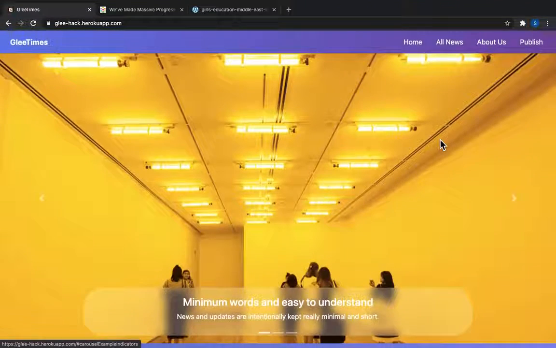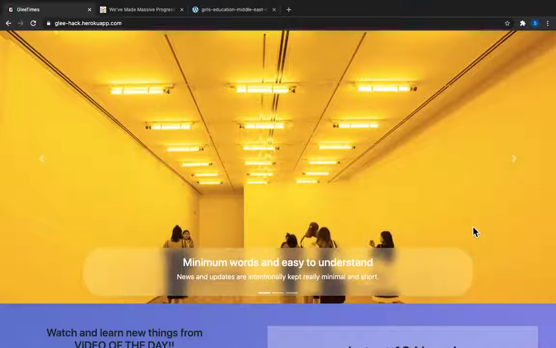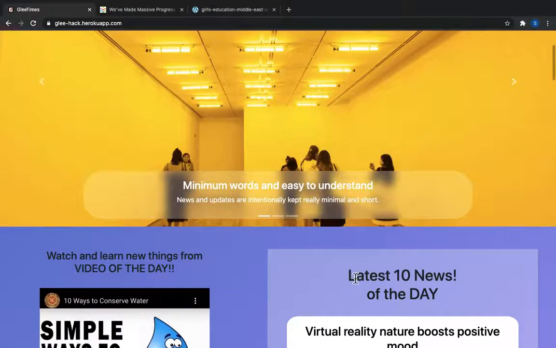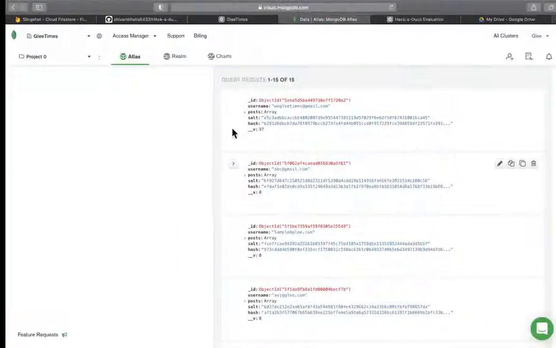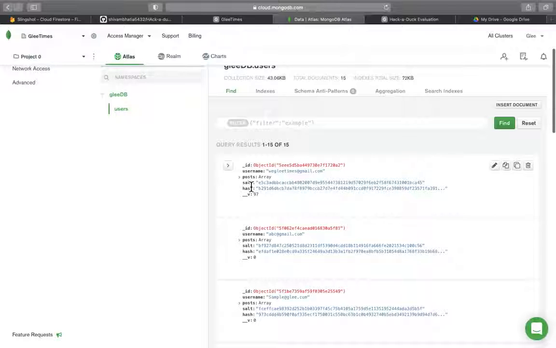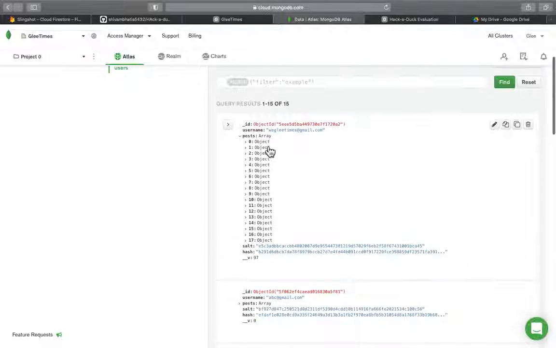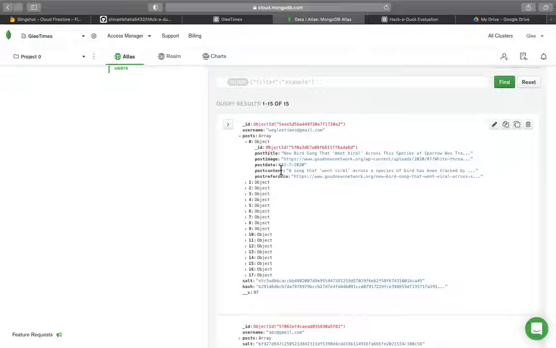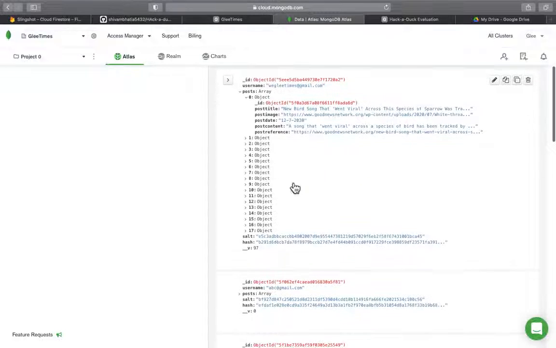The technology that we used to build this website is MongoDB, Express, and instead of React, we have used a template engine called EJS, and Node.js. So I will take you to the MongoDB database. As you can see, we have our registered admin, Weekly Times, here. It has an object for every post, and every object has title, image, and date. The date is added automatically when we add the articles, and content and post reference.